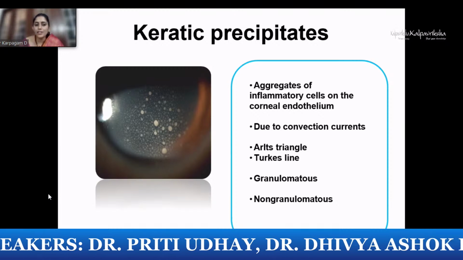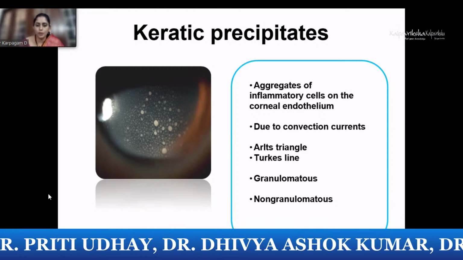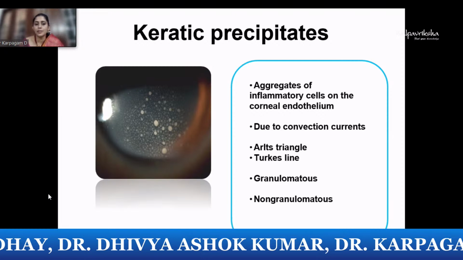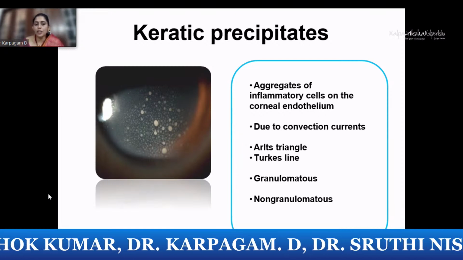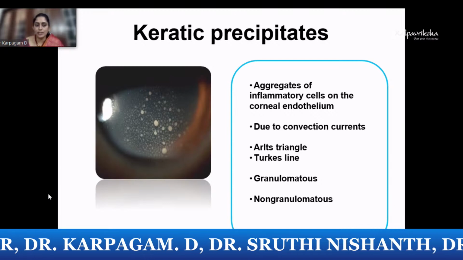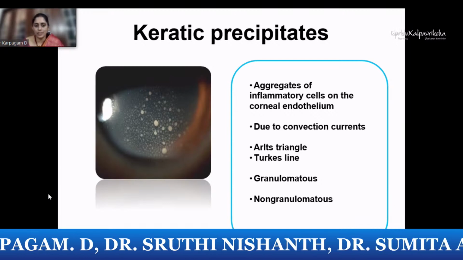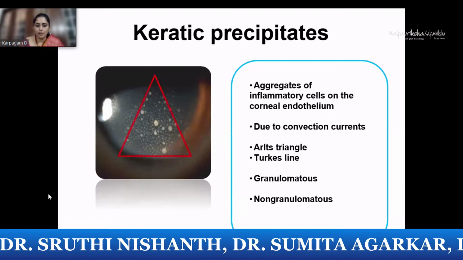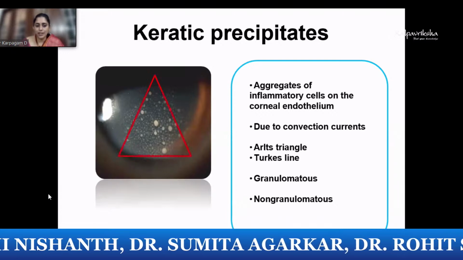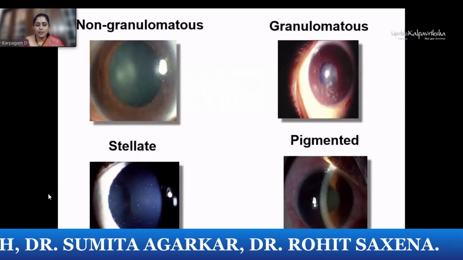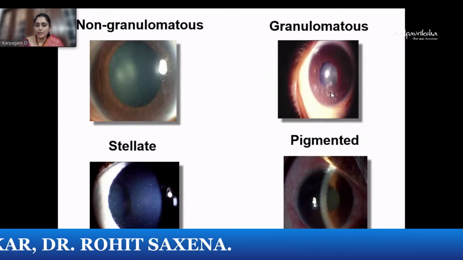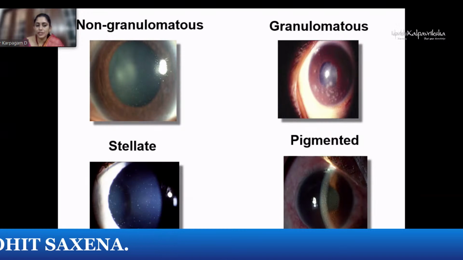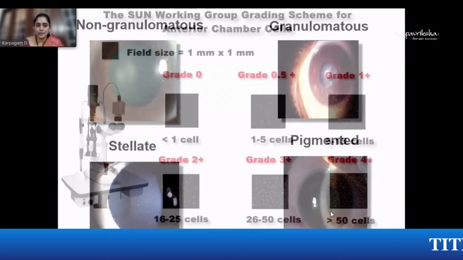They can be arranged in a typical form of a triangle, known as Arlt's triangle, or they can be distributed in the form of a line, where it's known by the term Turk's line. It can be pathologically classified further into granulomatous etiology or a non-granulomatous etiology. This is the typical Arlt's triangle. And these are different cases of non-granulomatous and granulomatous involvement, stellate KPs where they are diffusely strewn across the endothelium, and the KPs can also be a little pigmented.